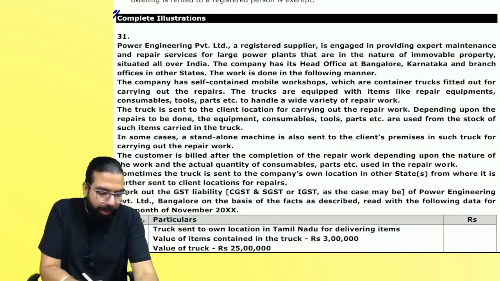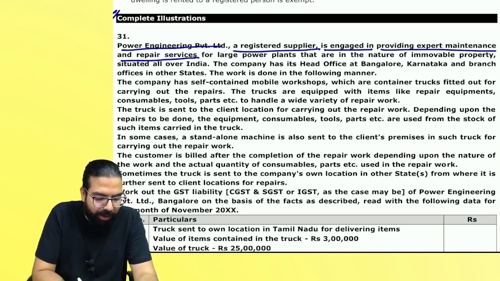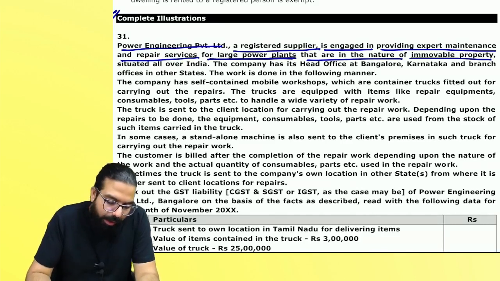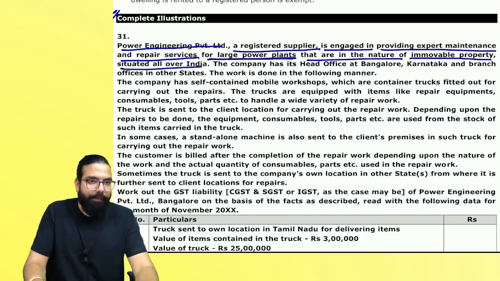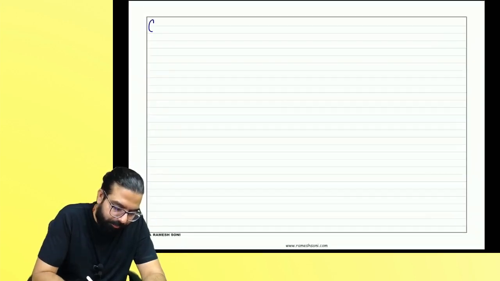Everyone over here. Power Engineering Private Limited, a registered supplier, is engaged in providing expert maintenance and repair services for large power plants that are in the nature of immovable property, situated all over India. So who is this guy, everyone? Question number 31. This is Power Engineering.